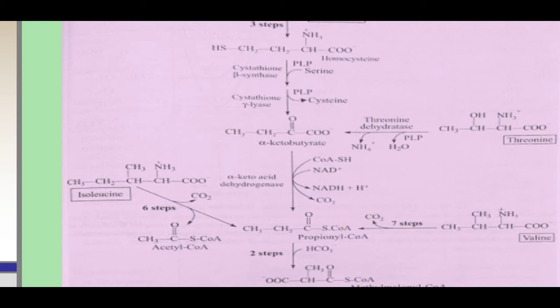The fourth amino acid is valine. The degradation of valine follows a pathway similar to that of methionine, threonine and isoleucine, and after several transamination, decarboxylation and a series of oxidation reactions, this valine gets converted to propionyl coenzyme A by a 7-step reaction.